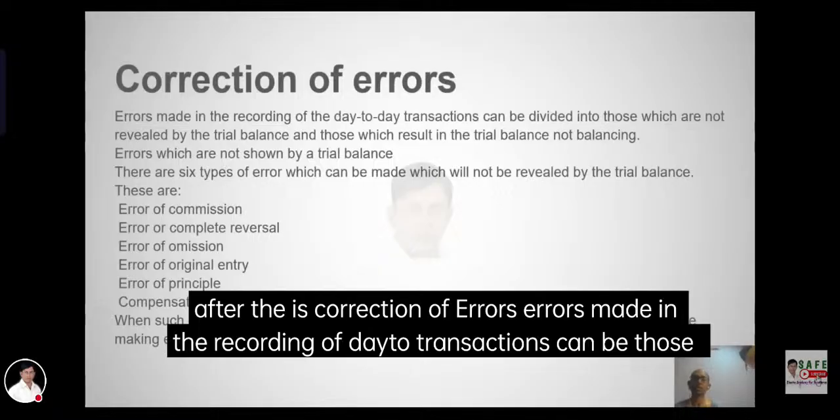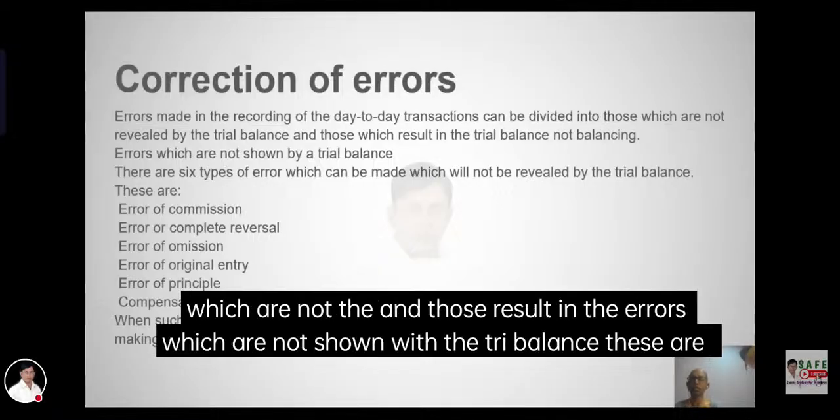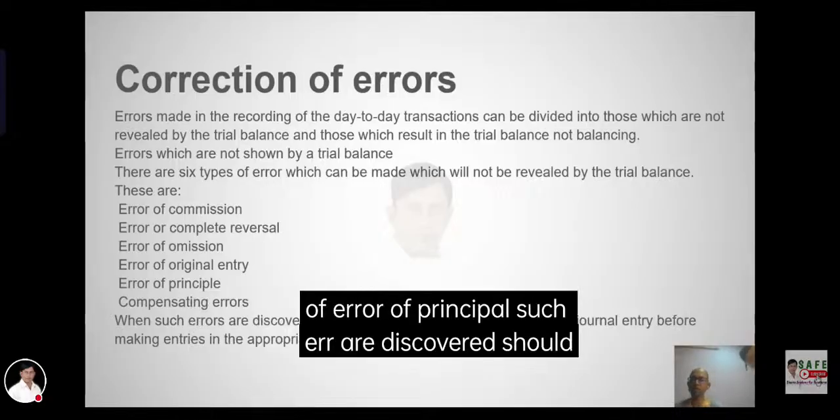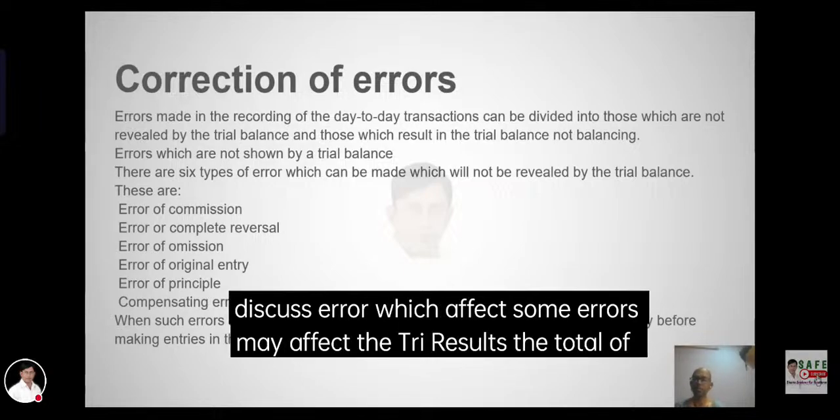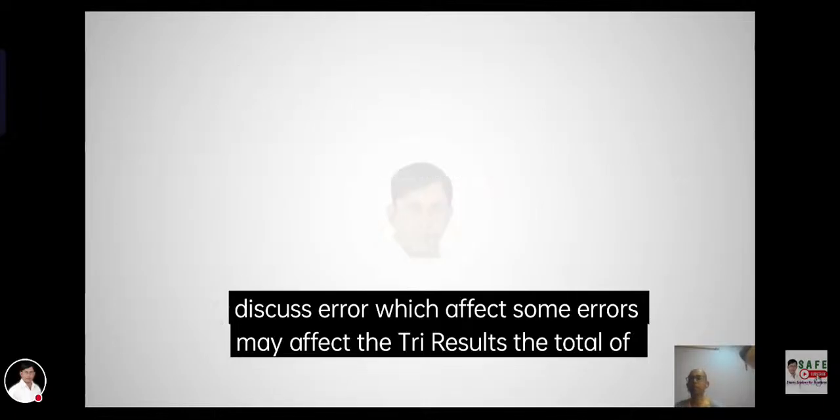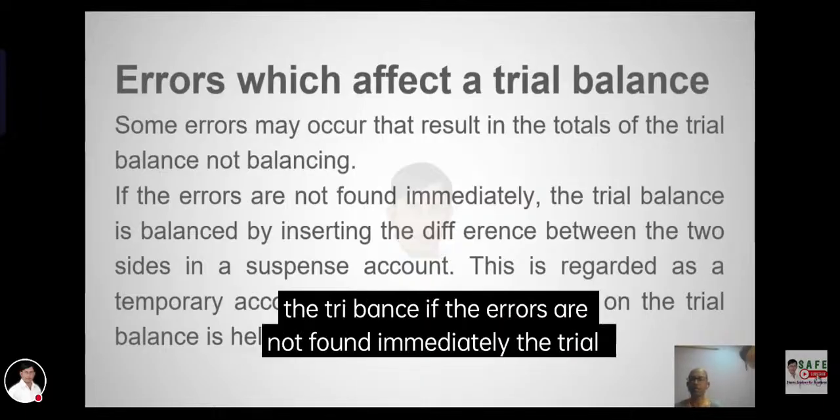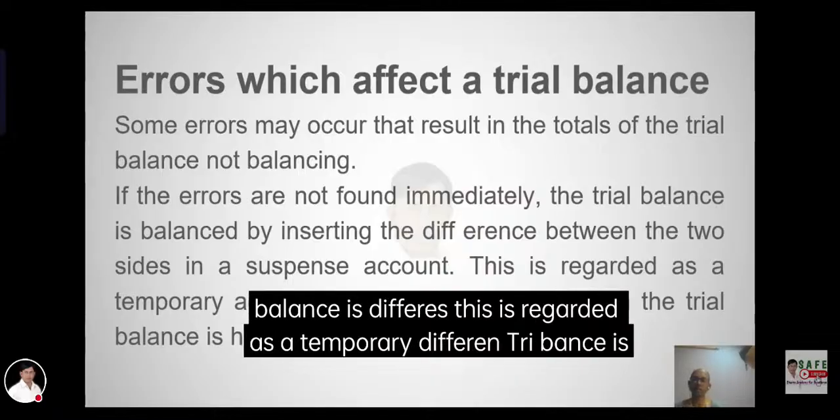Correction of errors. Errors in the recording of transactions can occur, and some errors are not shown by the trial balance. There are six types of errors which can be made. Error of principle: such errors are discovered using this. Error of commission. Sometimes errors are not identified, and this is regarded as a temporary entry.